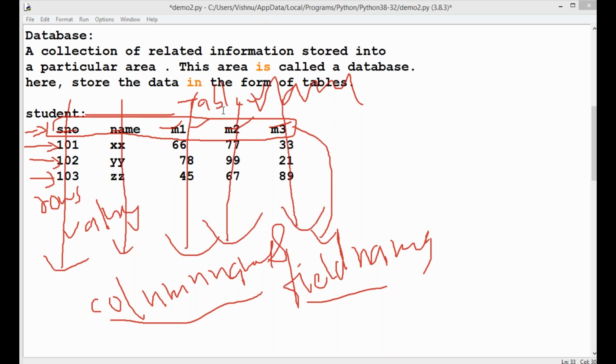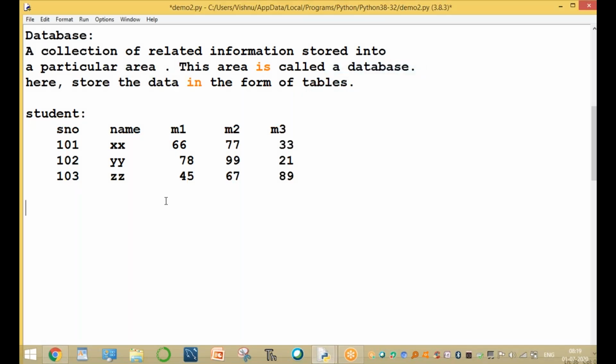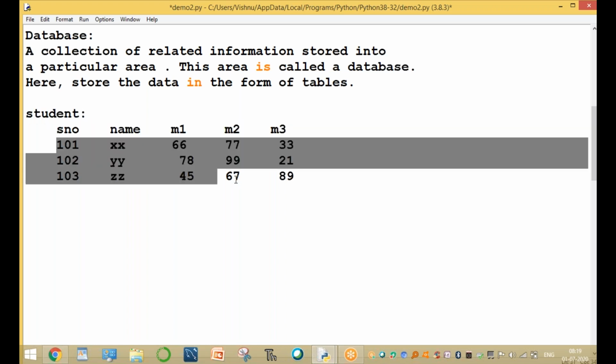What is a database? A collection of related information stored in a particular area. This area is called a database. So here we store the data permanently, in the form of tables only. It is a student table. These all are the columns. This is called data.